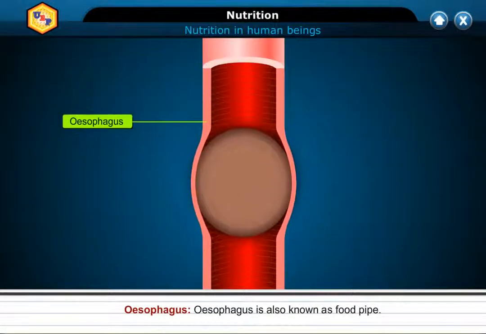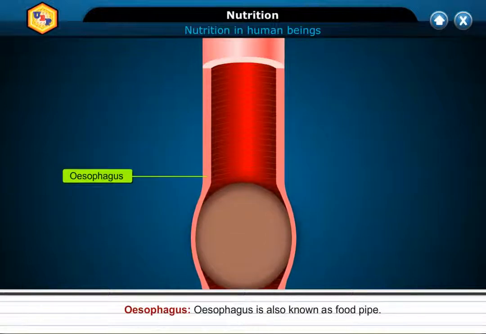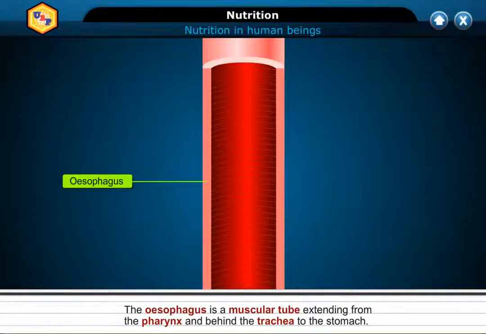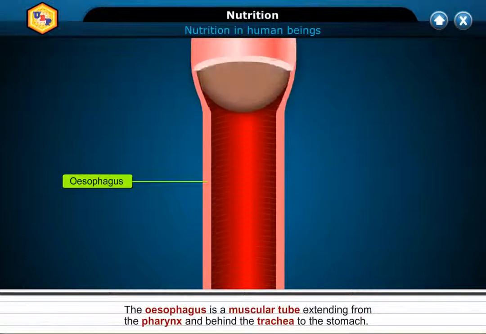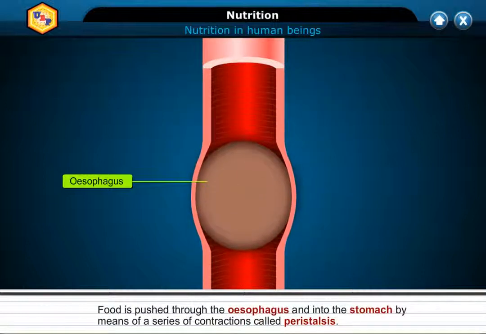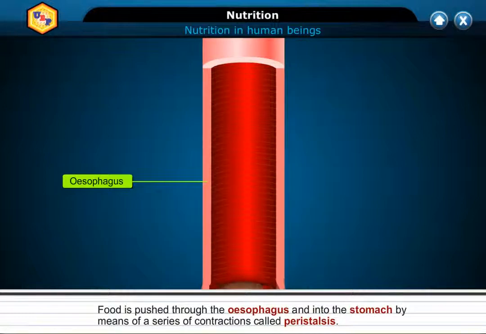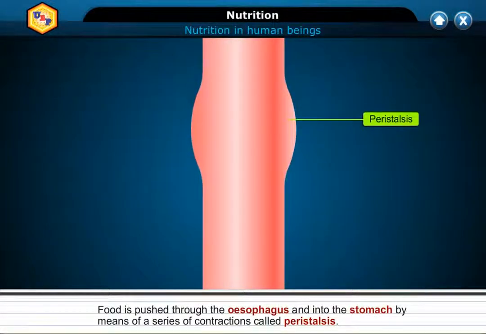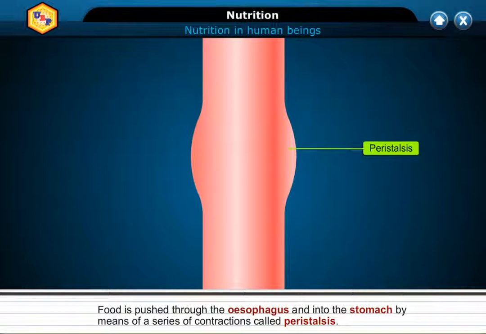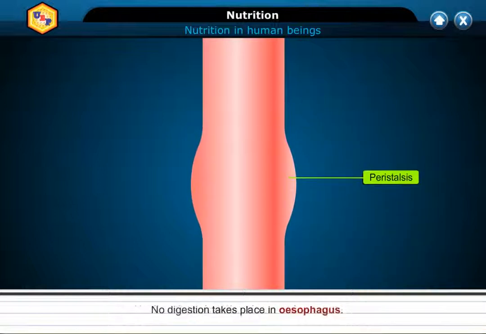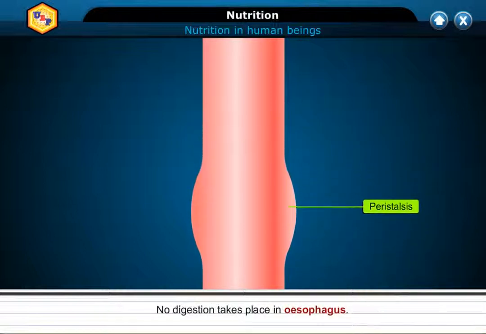Oesophagus. Oesophagus is also known as food pipe. The oesophagus is a muscular tube extending from the pharynx and behind the trachea to the stomach. Food is pushed through the oesophagus and into the stomach by means of a series of contractions of muscles called peristalsis. No digestion takes place in the oesophagus.